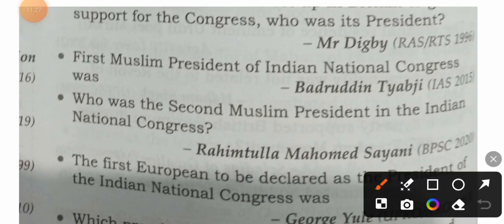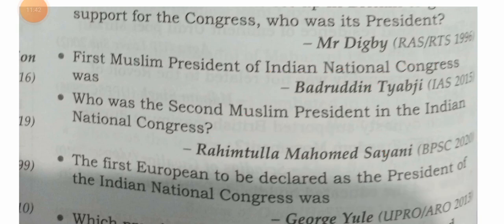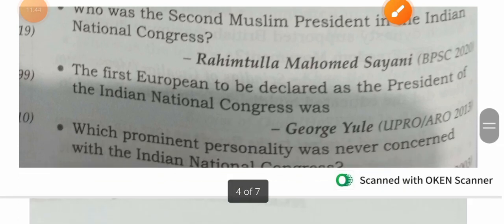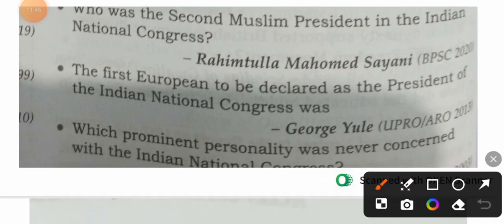First Muslim president of Indian National Congress, Badruddin Tyabji. Who was the second Muslim president of the Indian National Congress? Rahimtullah Muhammad Sayani. The first European to be declared president of the Indian National Congress was George Yule.